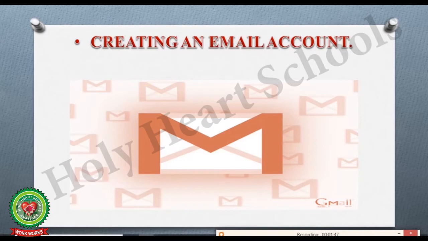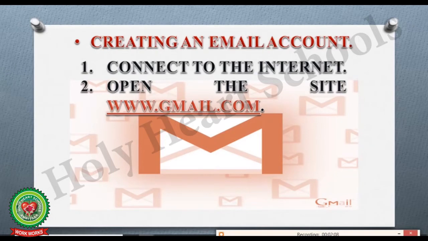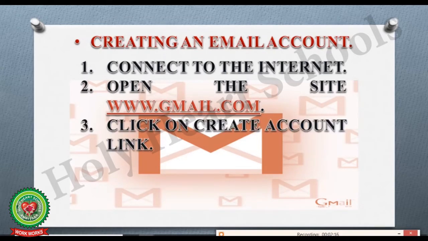Now we are going to discuss about how to create an email account from page number 114. Here are the steps to create an email account. There you can see, first of all we need to connect to the internet. Then we have to type in search box on Google Chrome www.gmail.com.